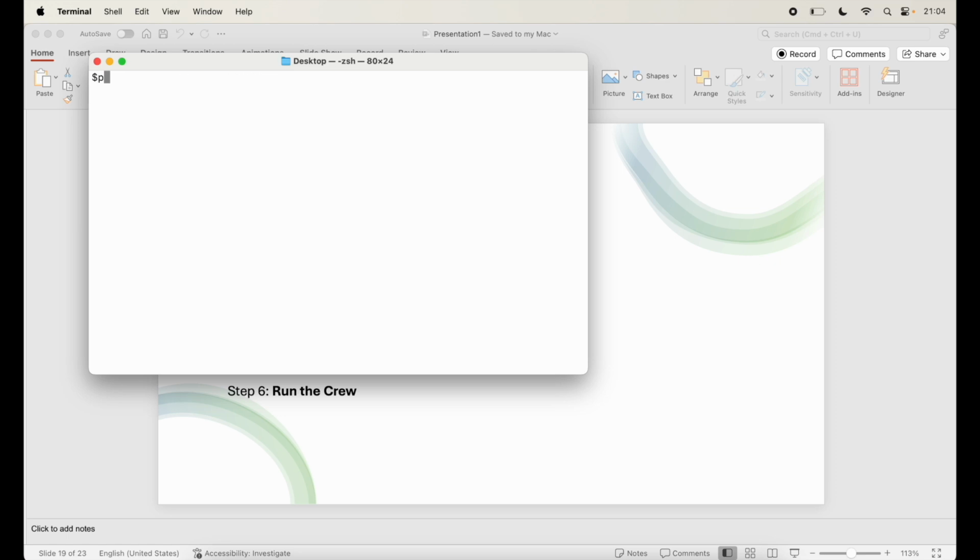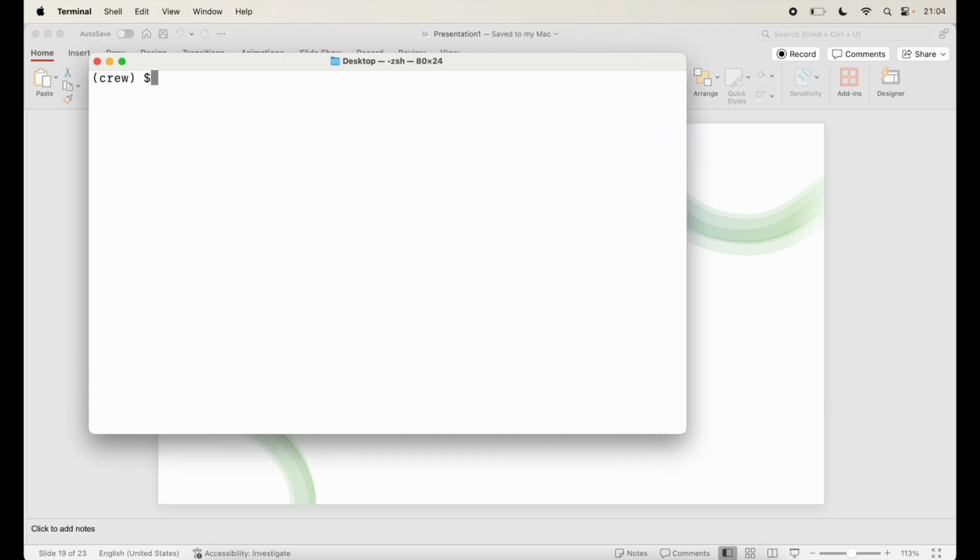I'm going to create a virtual environment, call it crew, and I'll activate this crew. So by saying source crew slash bin slash activate, clear this out, make it a little bit bigger, and here I'll say pip install CrewAI.